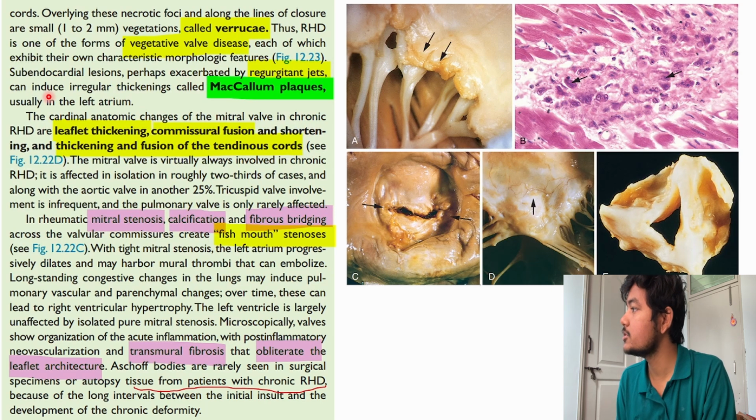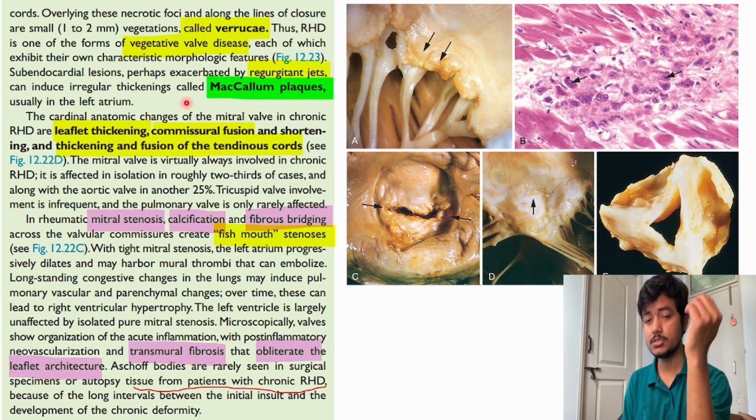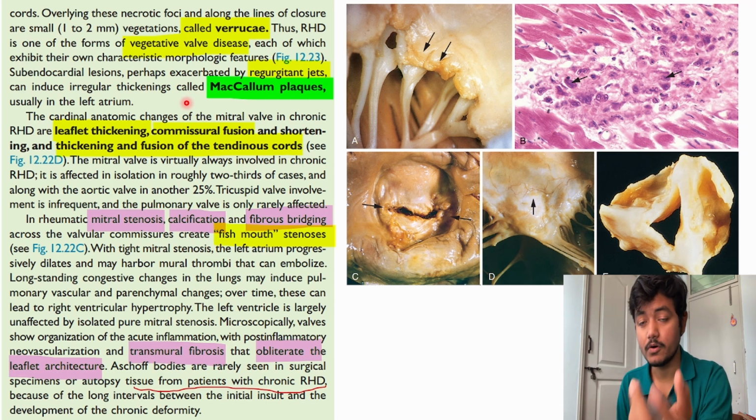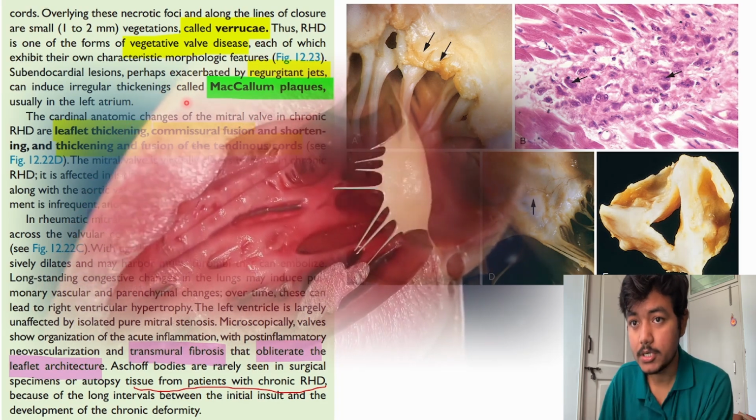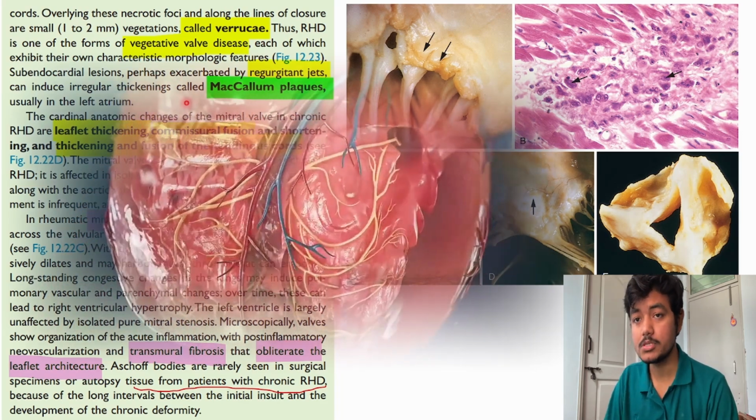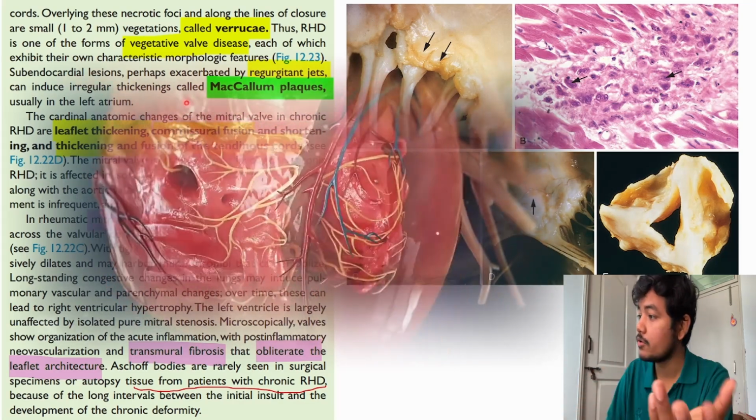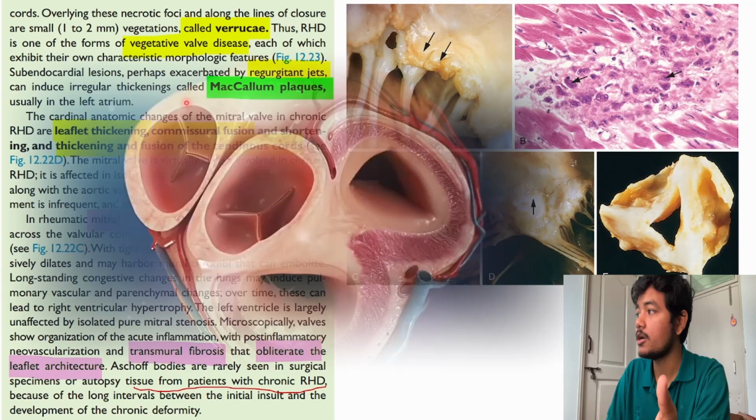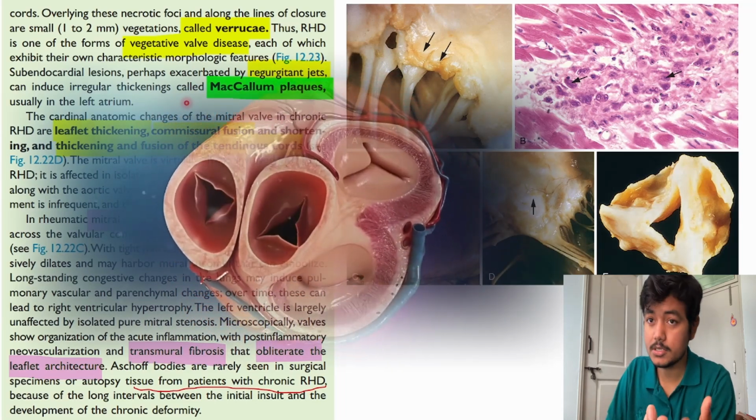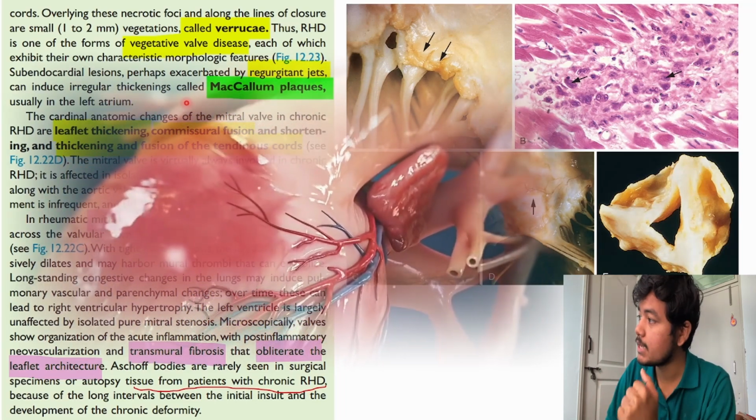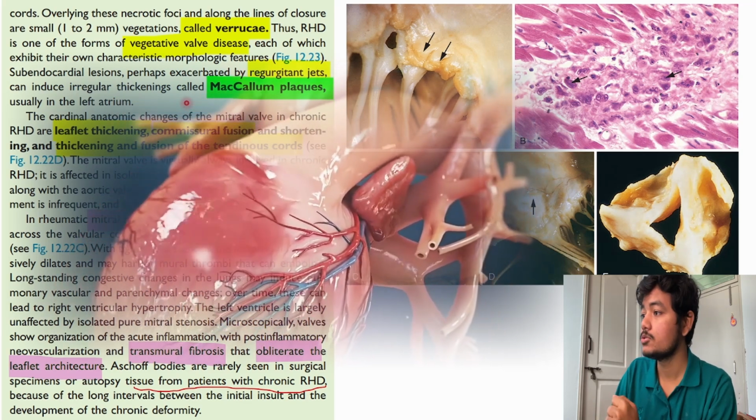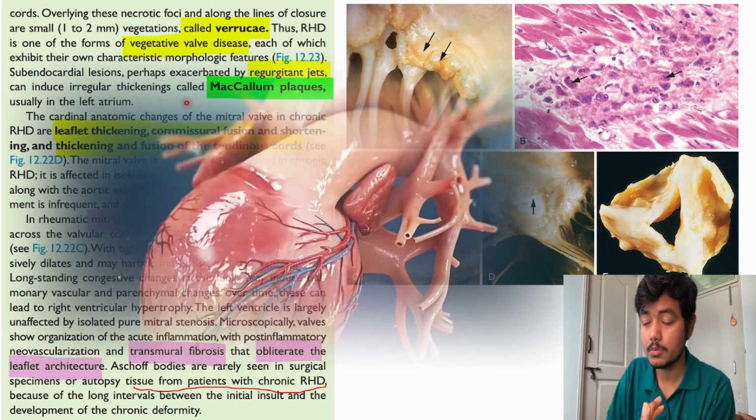exacerbated by regurgitant jets can induce irregular thickening called McCallum plaques, usually in the left atrium. So essentially they are causing damage to the valve of the heart. The heart is pumping continuously, and the flow of the blood should be stable. If the flow of the blood is unstable, then other kinds of pathologies will develop from that. And why is the blood flow unstable? Because of the damaged valve. The valve is getting damaged, so either it is not able to close properly or open properly.